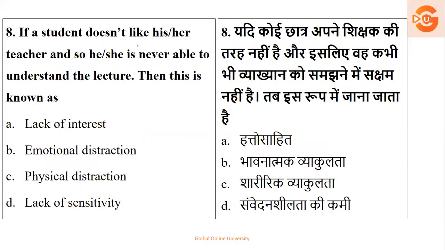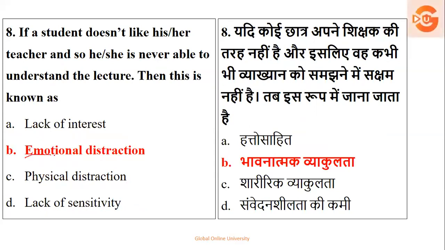Next, if a student doesn't like his or her teacher and so has never been able to understand the lecture, then it is known as what? Is it a lack of interest, emotional distraction, physical distraction, or lack of sensitivity? If a student doesn't like her teacher, there is formally no liking for the teacher, and she is never able to understand a lecture. So such type of distraction is called as what?